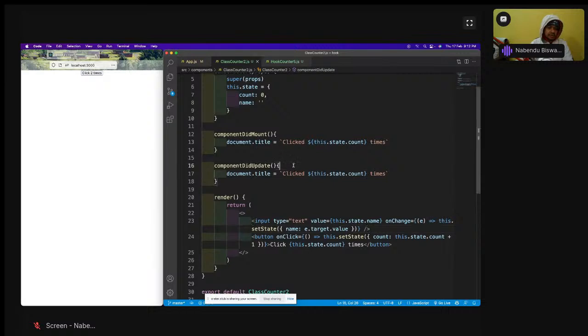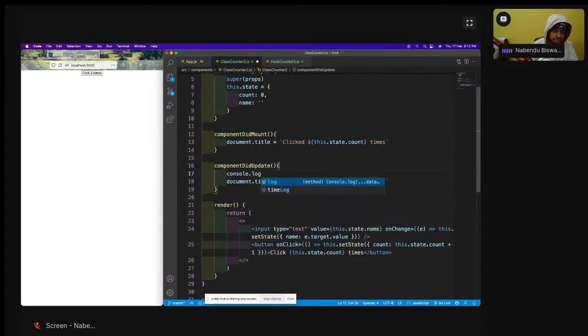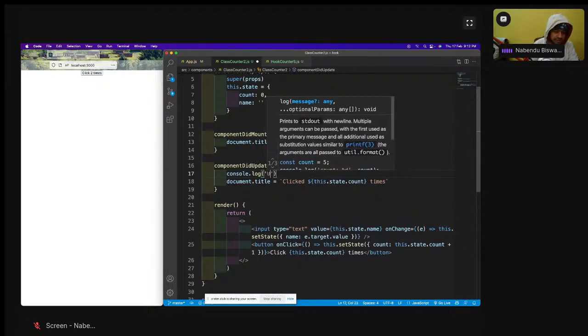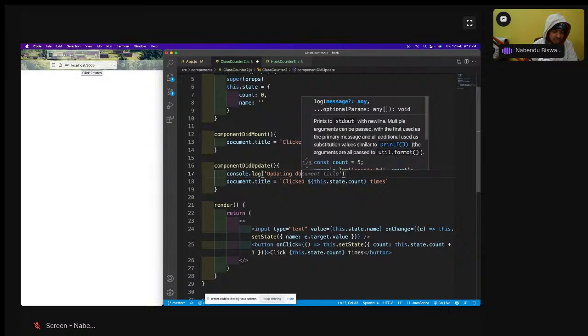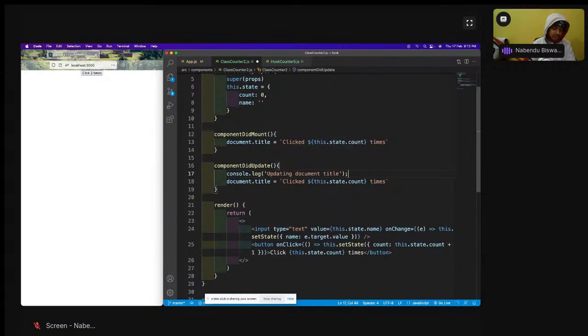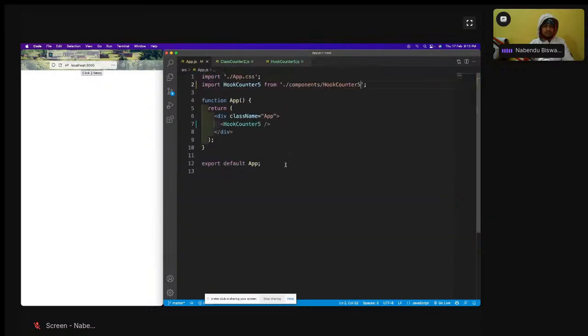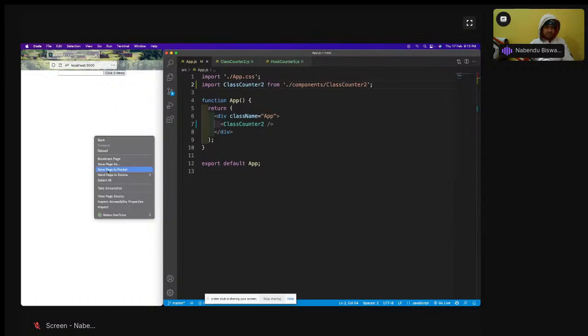I will have one more thing here. In componentDidUpdate, I'll have a console log. It is very important to have this console log; you'll soon see why. Console.log of updating document title. Save it, and now we will use it. Okay, click 0 times and it is coming. Both of them are coming.